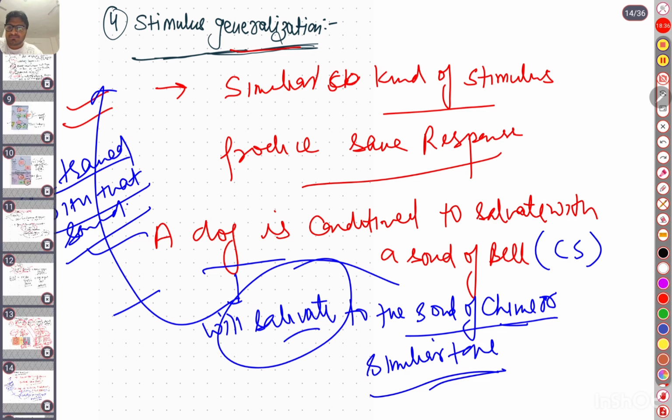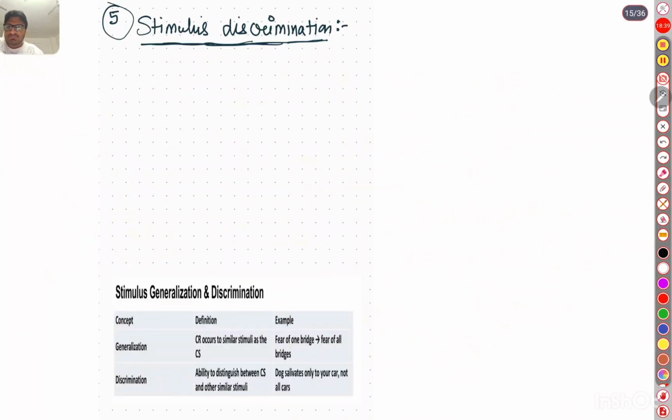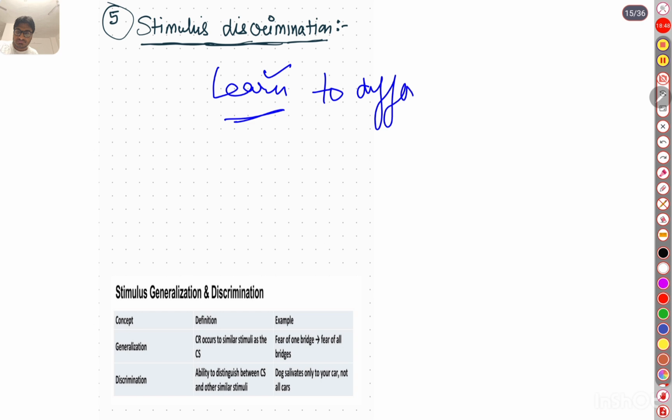Next is stimulus discrimination. It means learning to differentiate between two stimuli.